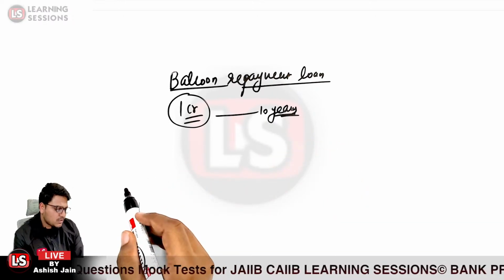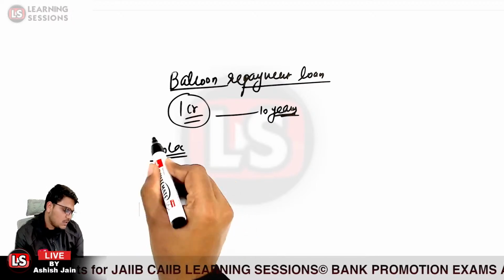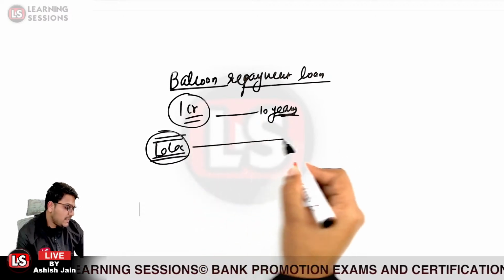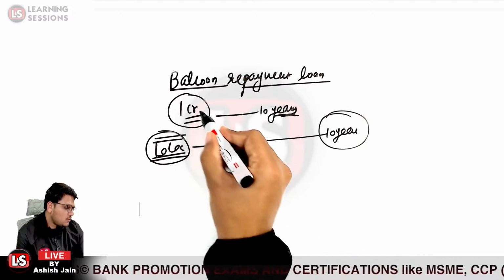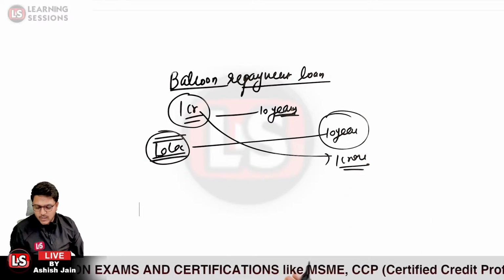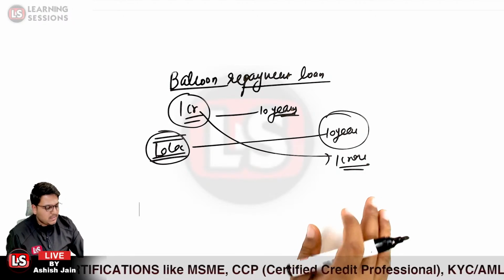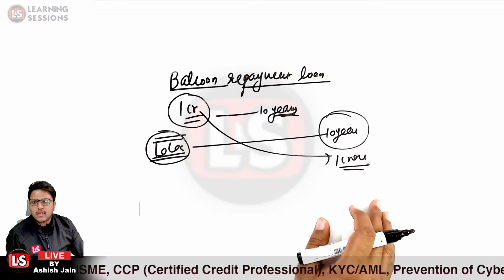Now each and every year the firm paid 10 lakh rupees as interest, and at the end of the tenor of 10 years, the amount of rupees 1 crore was paid in one shot. It was paid in one hit, and that is said to be the balloon repayment loan.